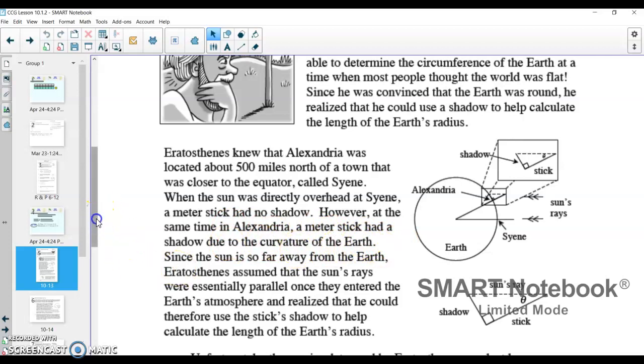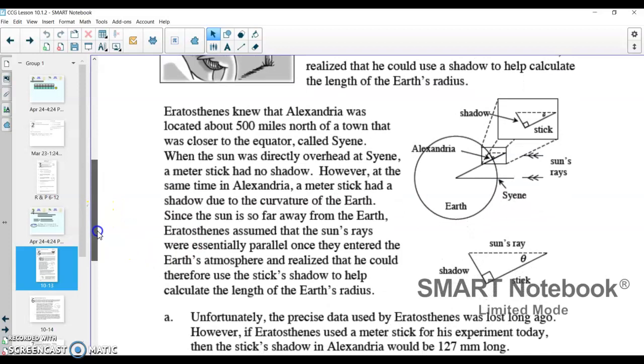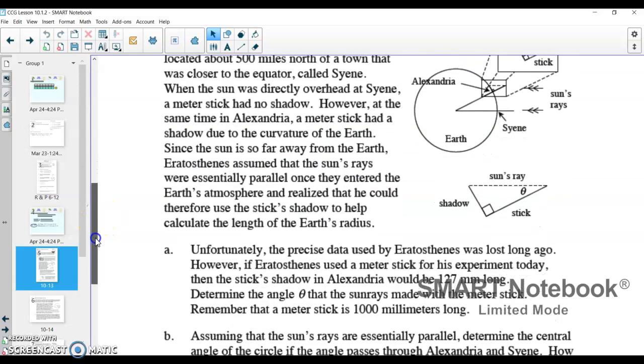All right. Since the sun is so far away from the Earth, Eratosthenes assumed that the sun's rays were essentially parallel once they entered the Earth's atmosphere. So that's another important thing. The sun's rays, as they enter the Earth's atmosphere, create these parallel lines. And he realized that he could therefore use the stick shadow to help him calculate the length of the Earth's radius, and that's what we're going to do here.